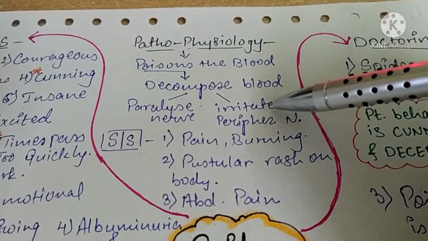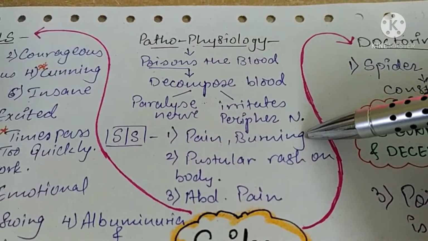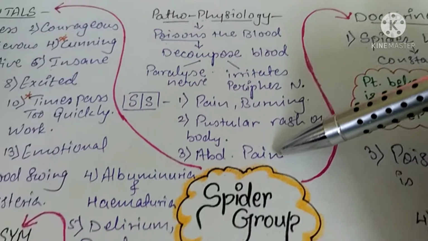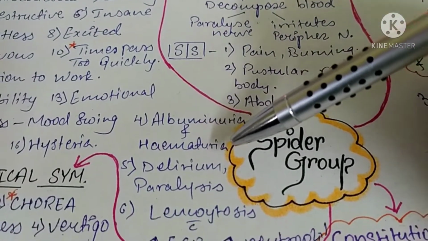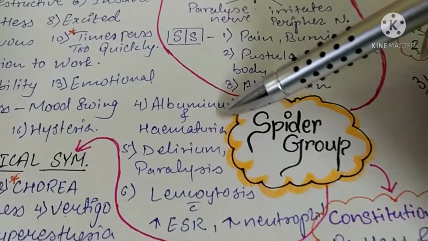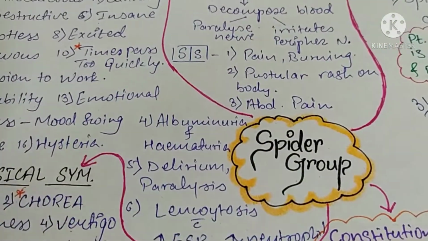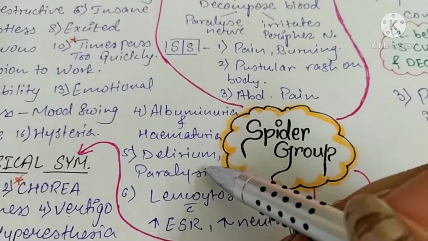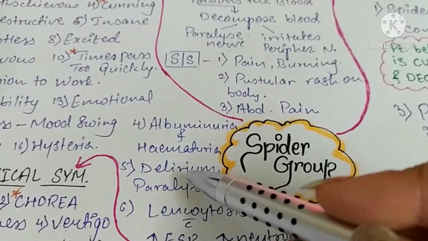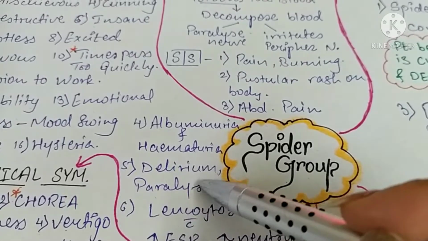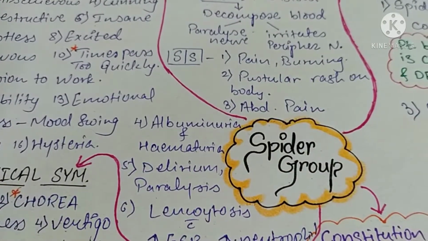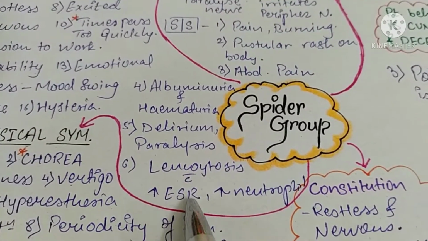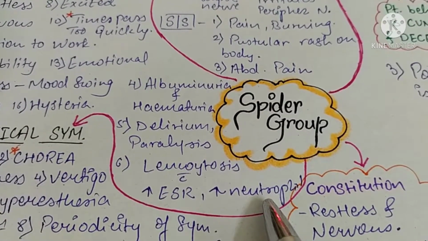This shows the symptoms like pain, burning, pustular rashes all over the body, then severe abdominal pain. Albuminuria and hematuria are commonly seen in such patients. Then delirium and paralysis are seen. Obviously, after acting on the blood, it acts on CNS, so it shows delirium and paralysis. Then there is leukocytosis with raised ESR and raised neutrophils.